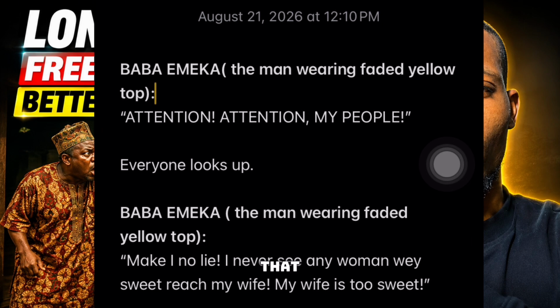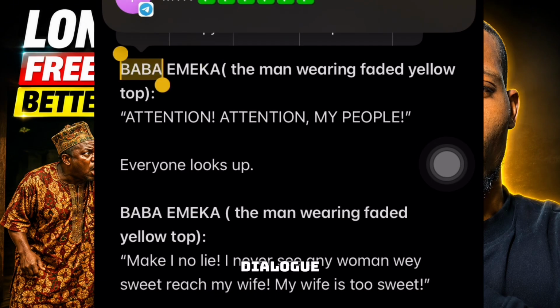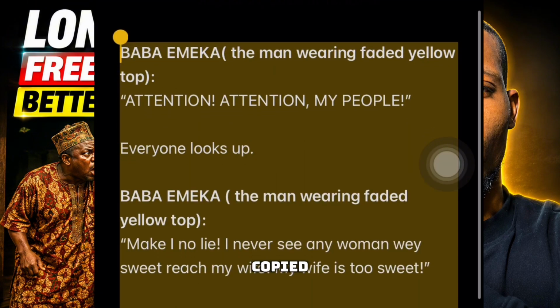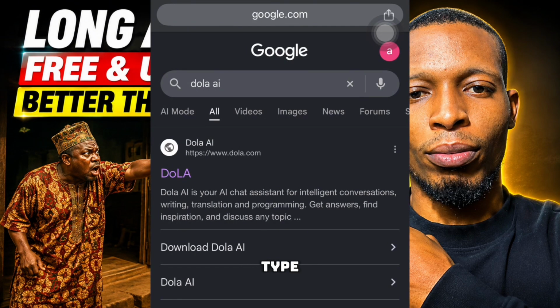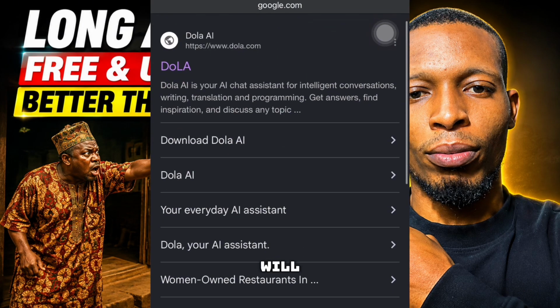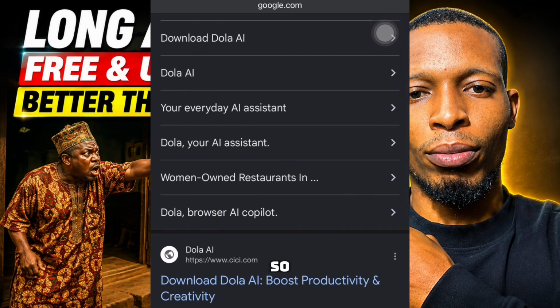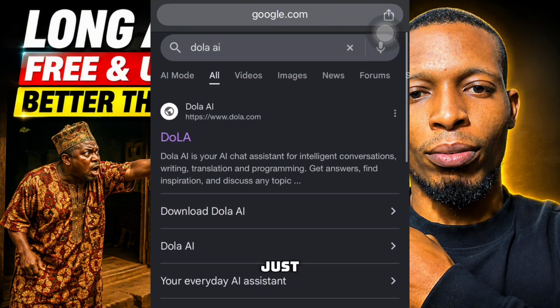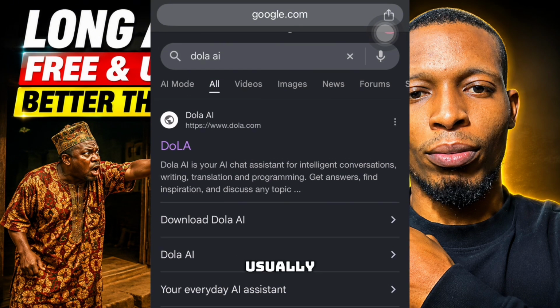And another thing is, don't load your AI video generator with too much dialogue, so it will not be talking too fast. Now all we need is to copy the dialogue like this. We have copied it. Go to your browser and type Dola AI. It will bring a link and the app. You can use the app or just use your browser. I usually prefer my browser, so click on this link here if you want to use your browser.